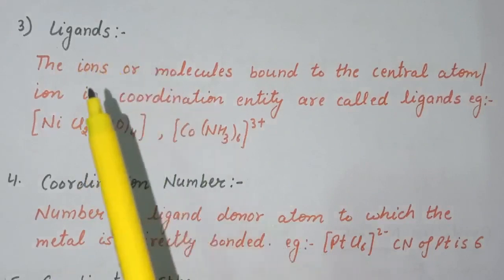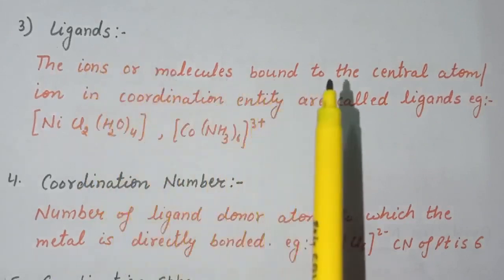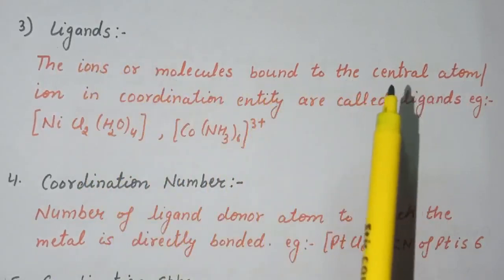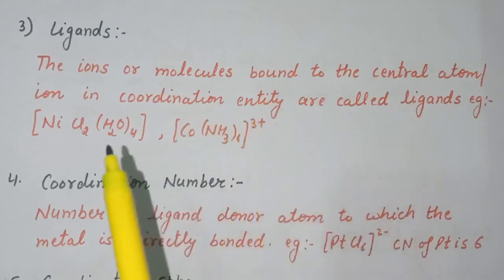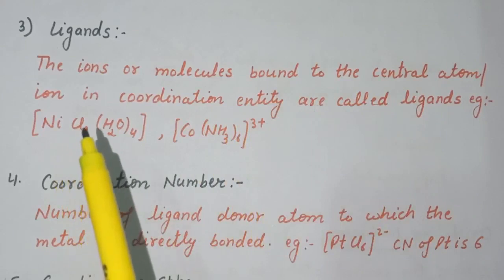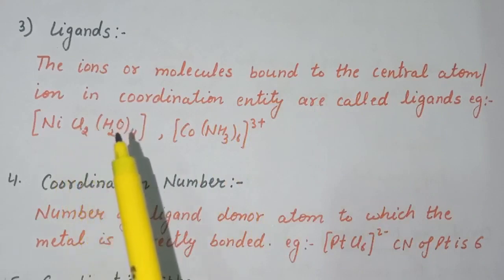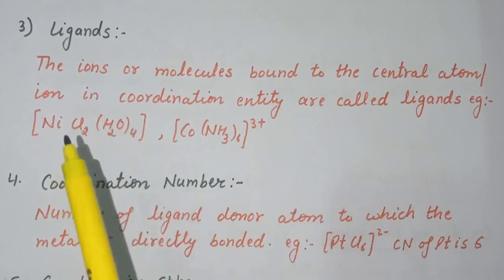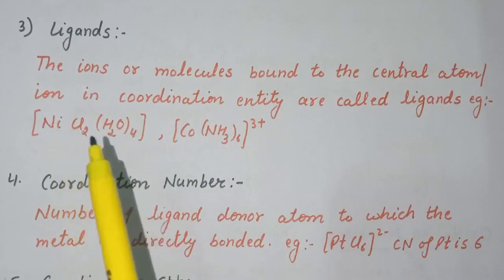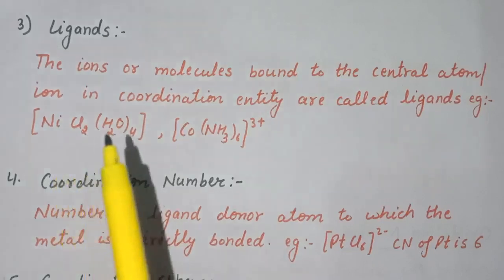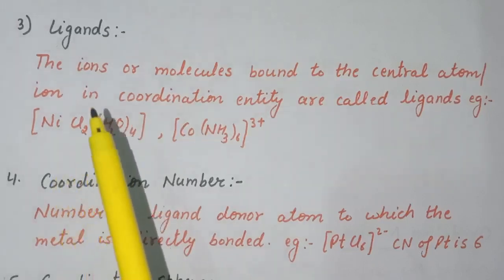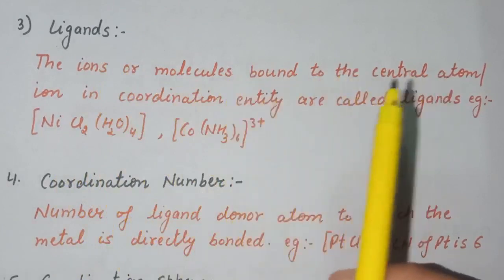So ligands are defined as the ions or molecules bound to the central atom or central ion in a coordination entity. Example, here chloride ions and water molecules are attached to nickel via coordinate bond. So here total 6 molecules are there, and therefore these are known as ligands, that is the ions or molecules bound to the central atom.